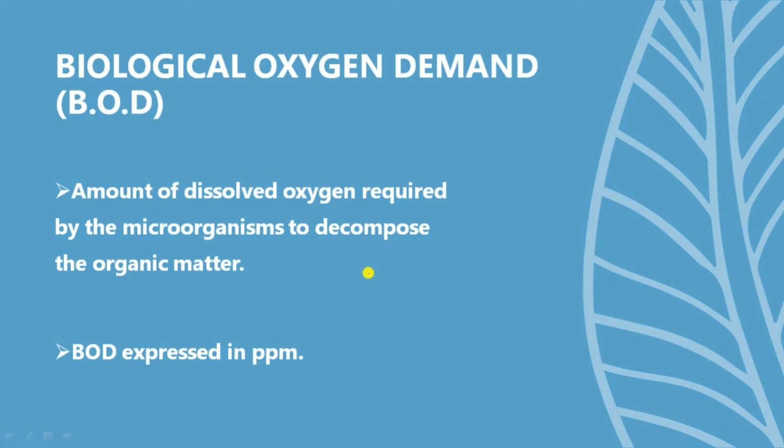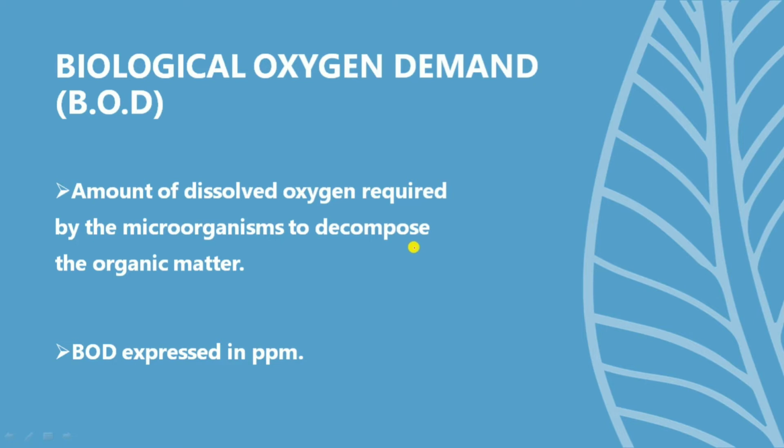So consider the case where there is some biological waste or organic matter present in the aquatic ecosystem. The microorganisms present in the aquatic ecosystem need some energy to decompose that matter, right?